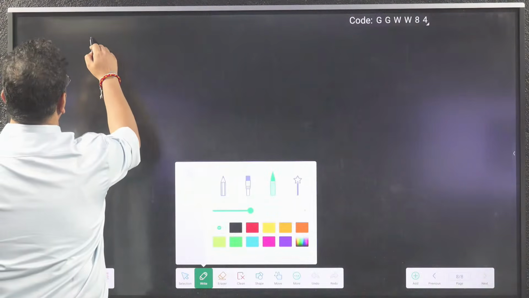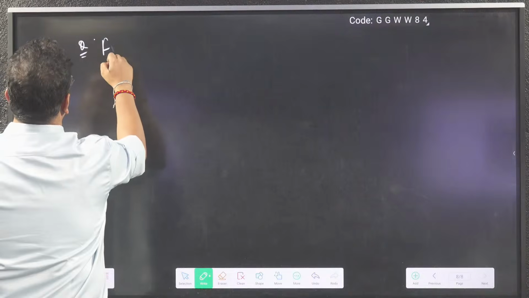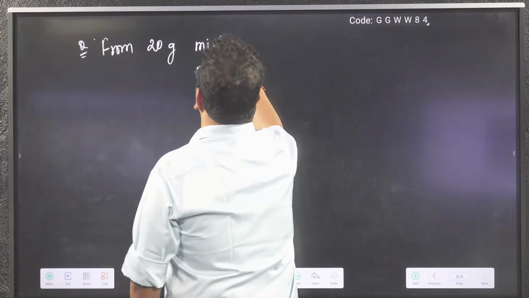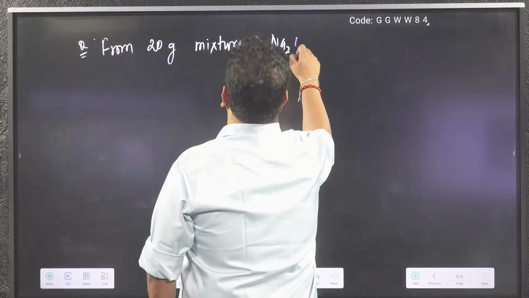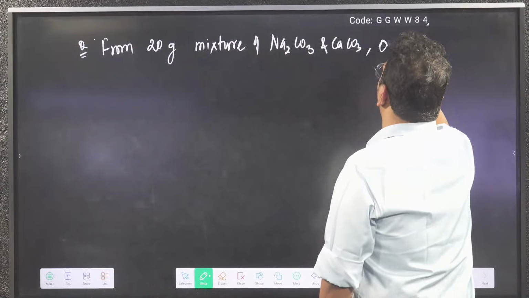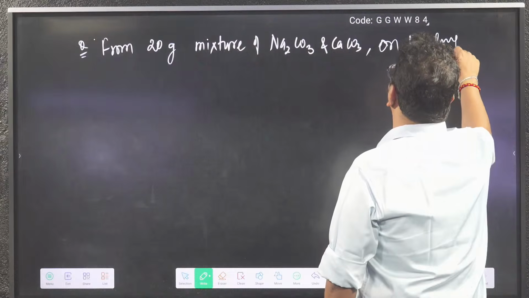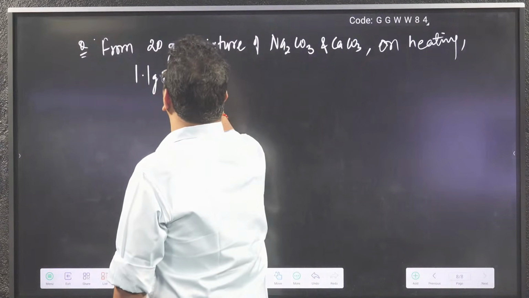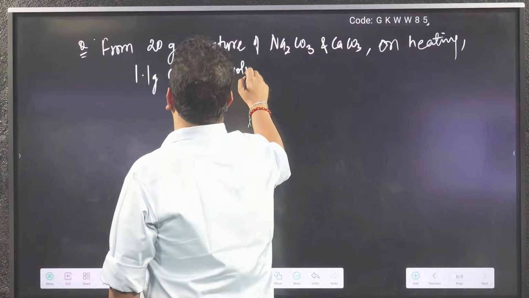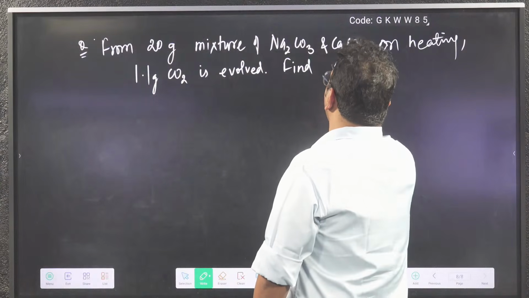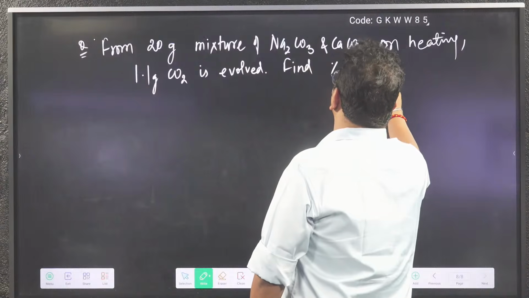So write down. From 20 gram mixture of Na2CO3 and CaCO3, on heating, 1.1 gram CO2 is evolved. Find percentage of CaCO3 in the mixture.